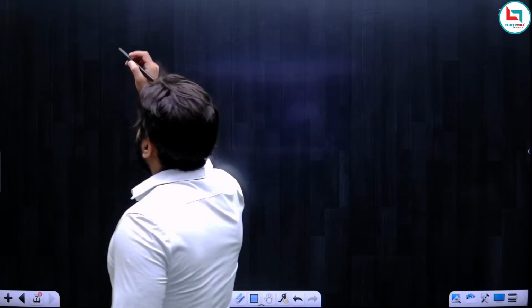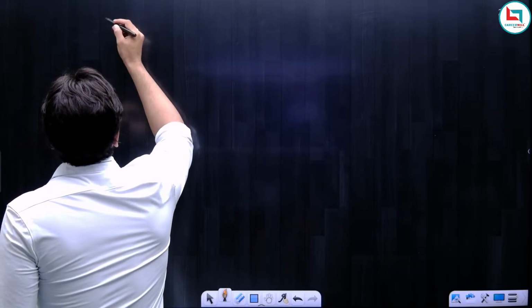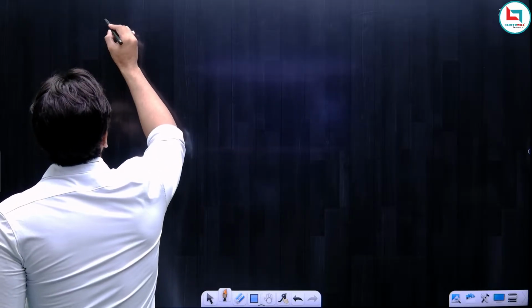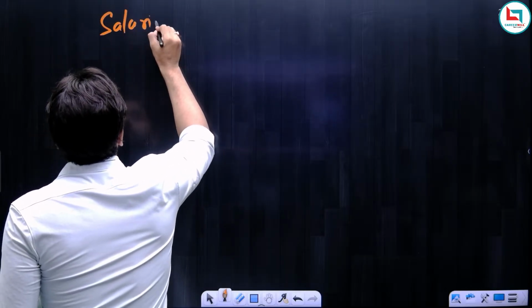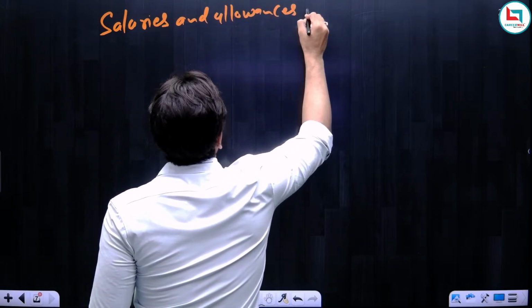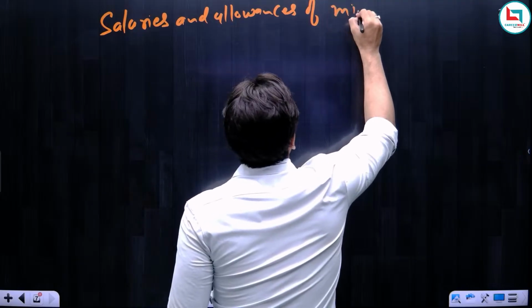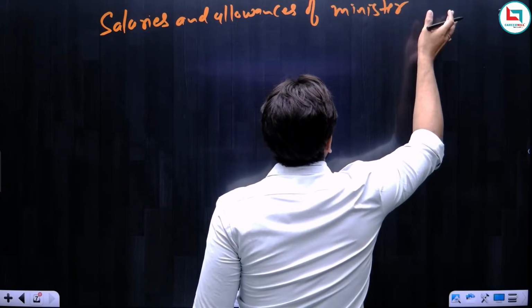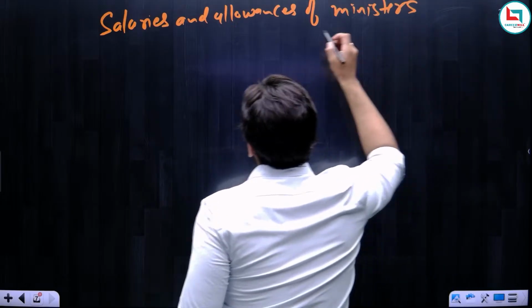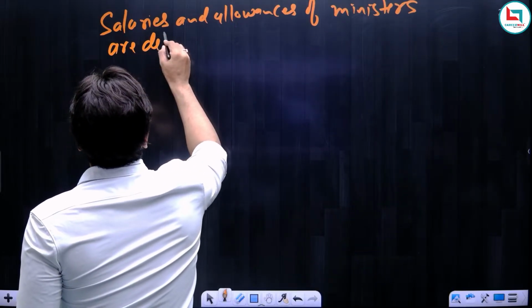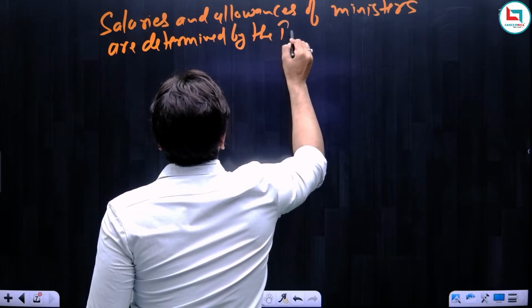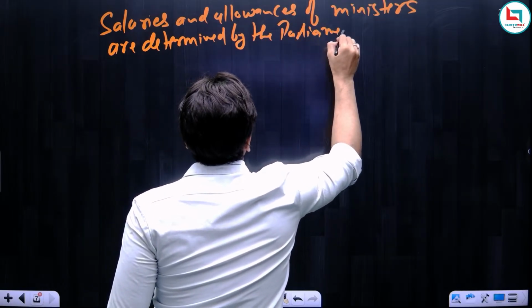Now remember, the salaries and allowances of ministers, be it prime minister or minister, are determined by the parliament.